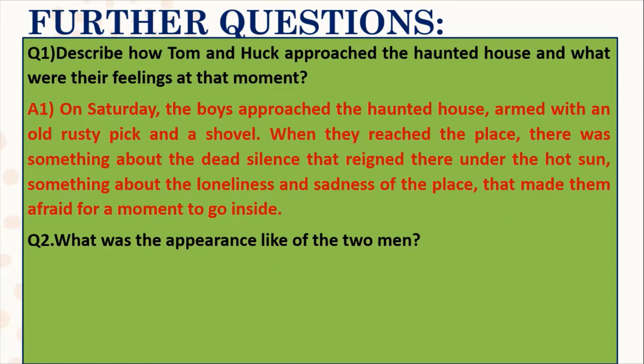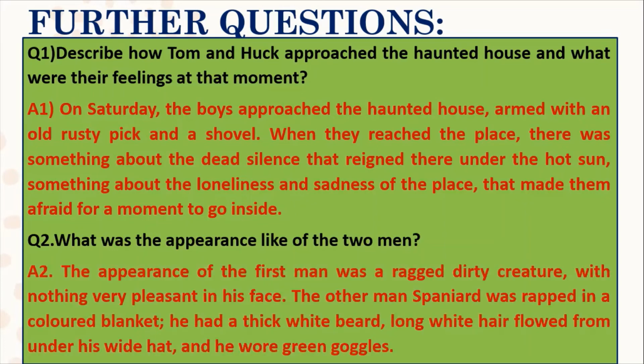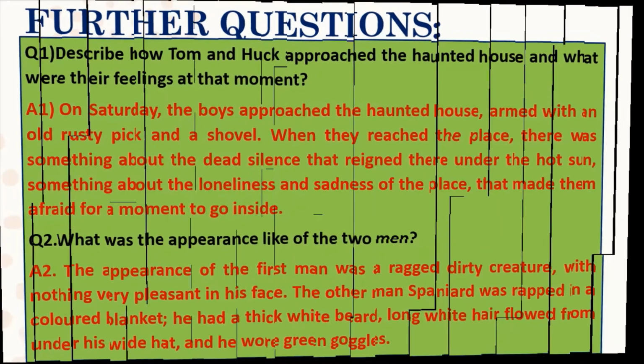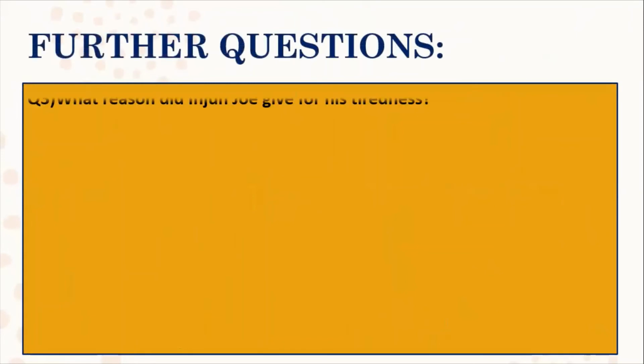What was the appearance like of the two men? The appearance of the first man was a ragged, dirty creature with nothing very pleasant in his face. That was Injun Joe. The other man, the Spaniard, was wrapped in a colored blanket. He had a thick white beard, long white hair flowed from under his white hat, and he wore green goggles. And he was famous for being deaf and dumb. So I'm moving towards the next slide. The next slide is further questions.